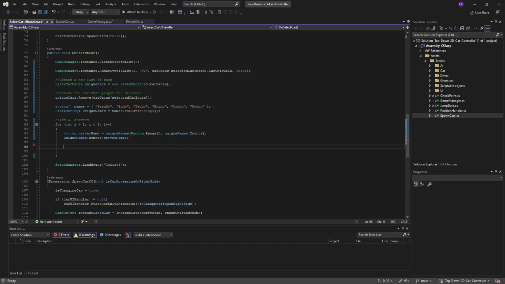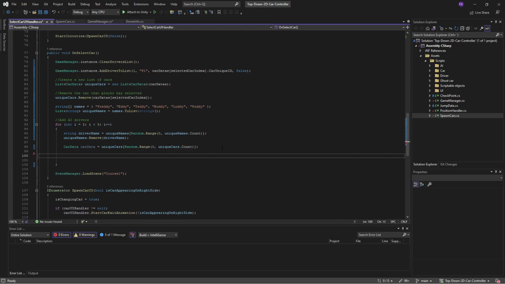So then we can ensure that no driver will have the same name. Okay, now we look at the car data. So we'll pick a car data based on unique cars, and the same thing, we'll take a random car. And since we don't have a lot of cars right now, we're not going to remove it, because then we will run out of cars.